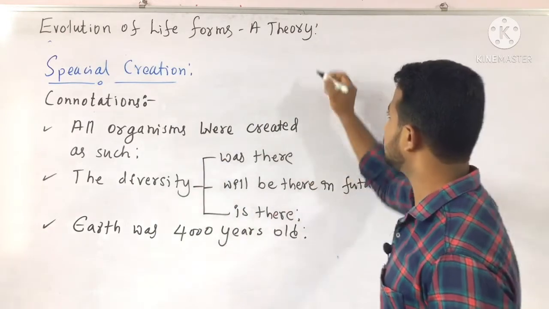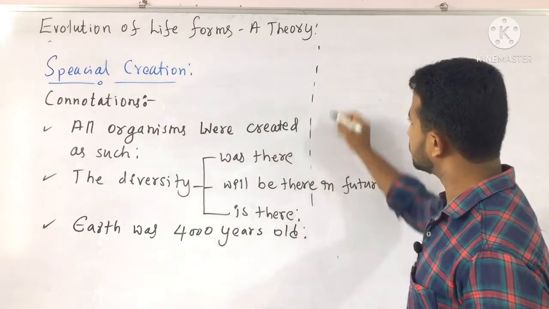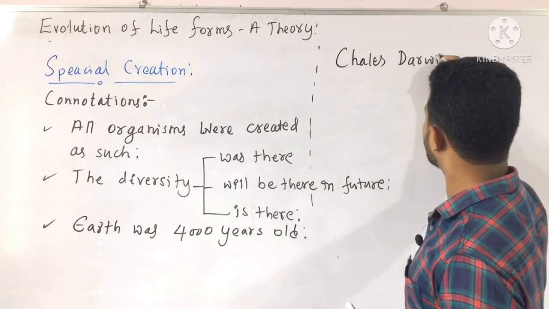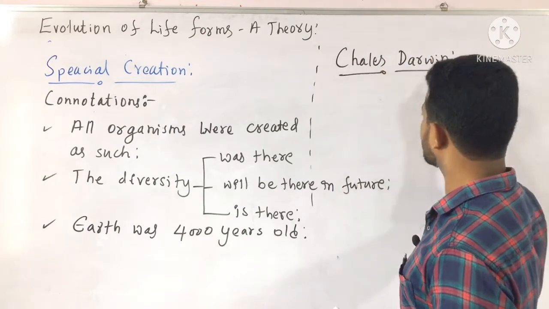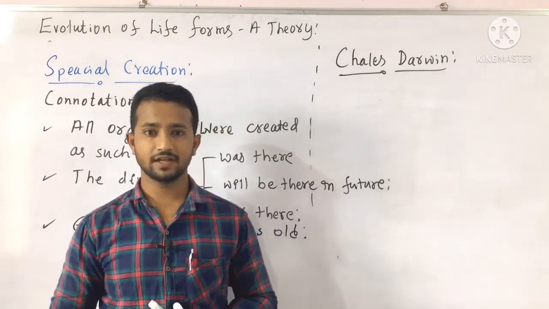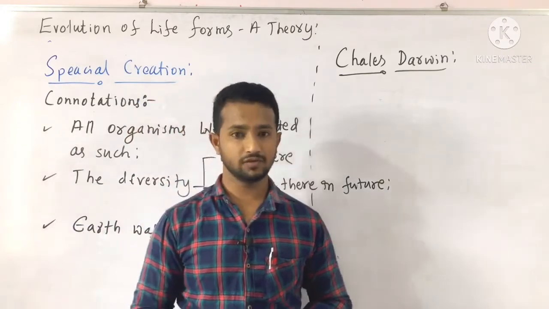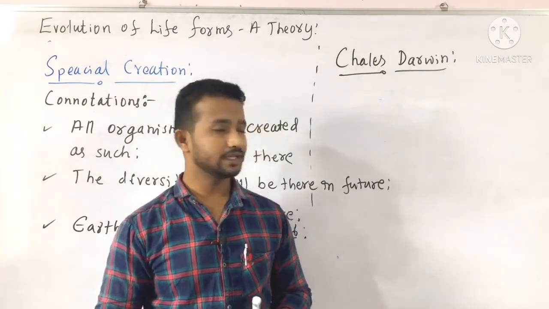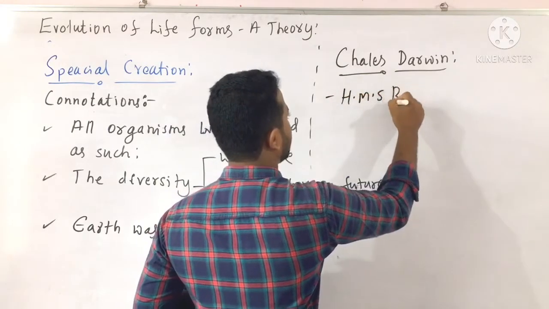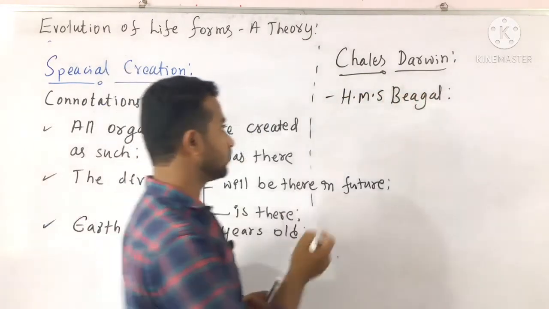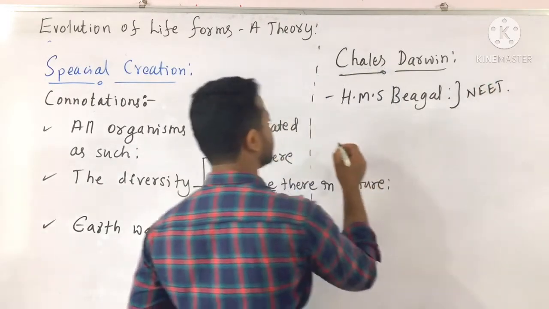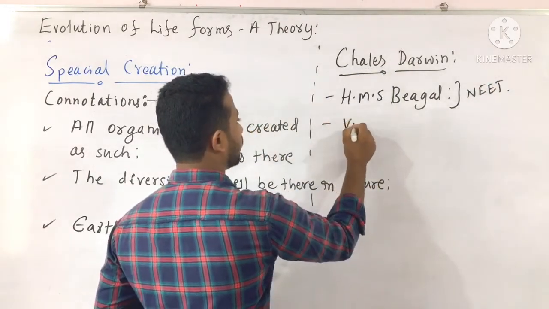Among them, the famous scientist was our Charles Darwin. The work of Charles Darwin, how he started his journey, and we all know that it was based on his sea voyages in a sail ship, and the name of the ship is called HMS Beagle. The name of this ship is very important. In this HMS Beagle, he started his journey.